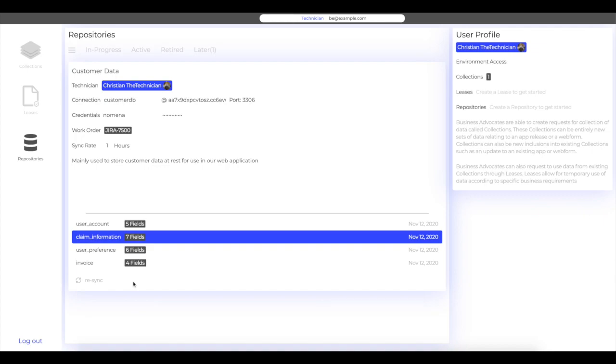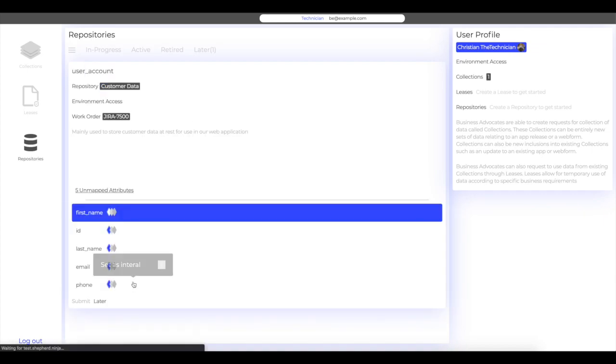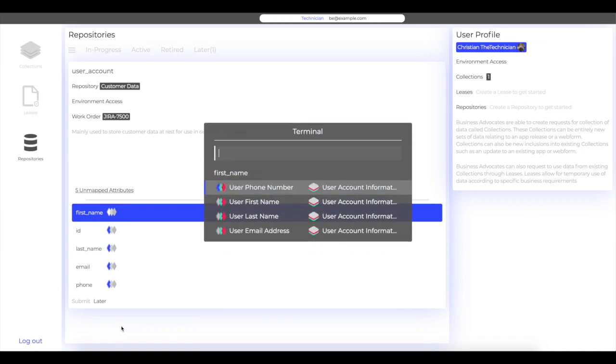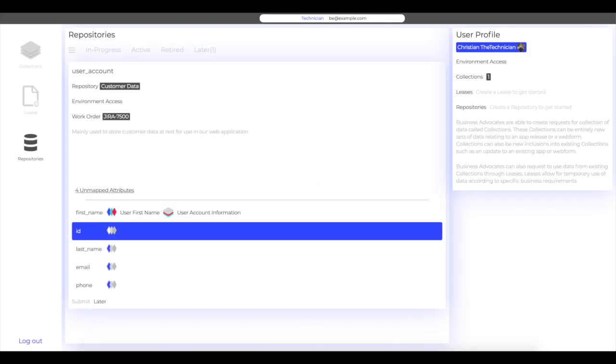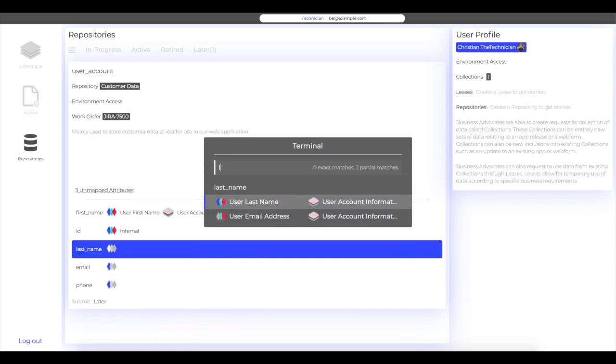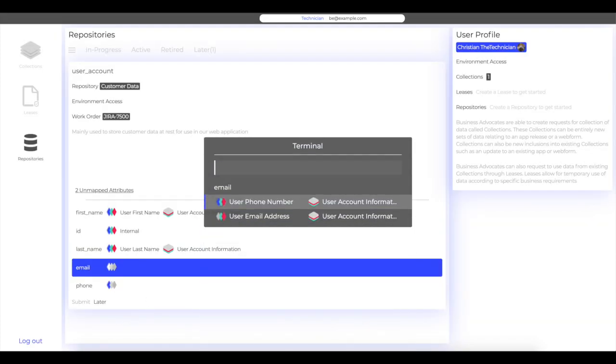Once we've found the appropriate schema, the technician can now map the technical fields to the approved collection attributes. If you find a field that doesn't have a mapping, like a unique identifier or a foreign key, we mark that as internal. Marking the field as internal makes sure the system keeps track of it but doesn't allow it to be leased.